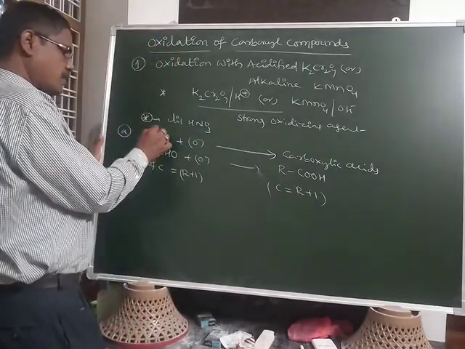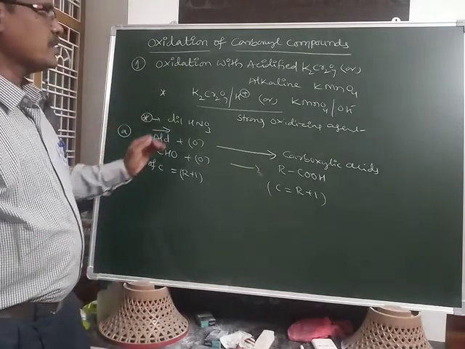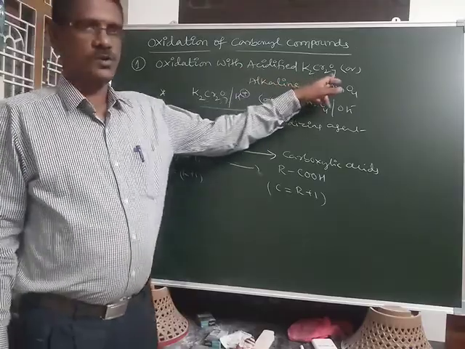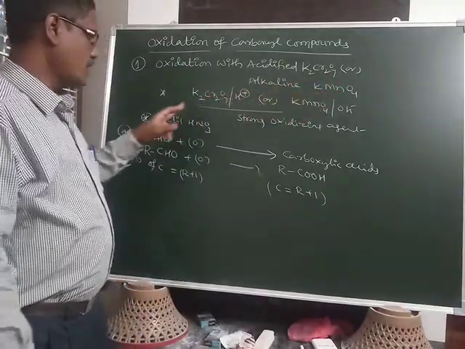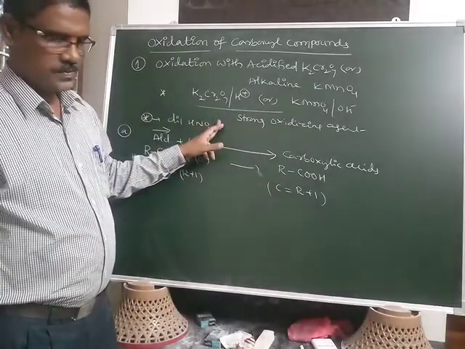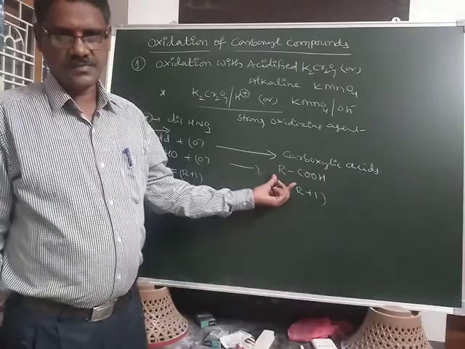That means when aldehydes oxidize in the presence of acidified K2Cr2O7 or alkaline KMnO4 or dilute HNO3, they produce the carboxylic acid.